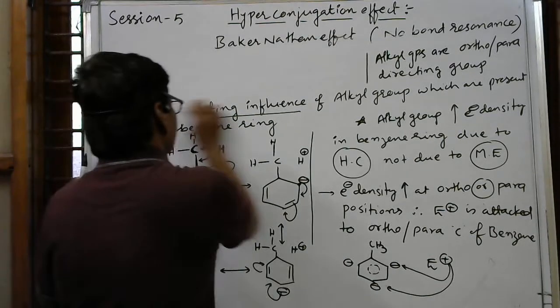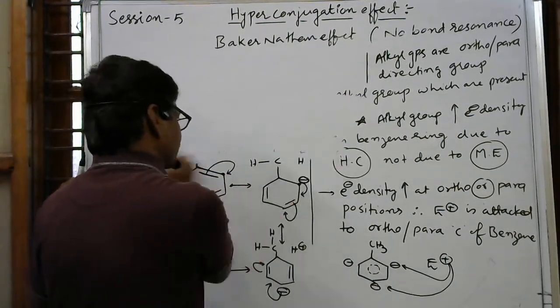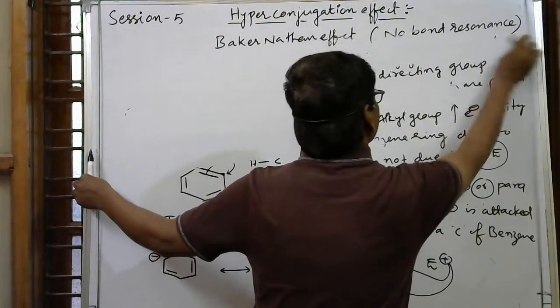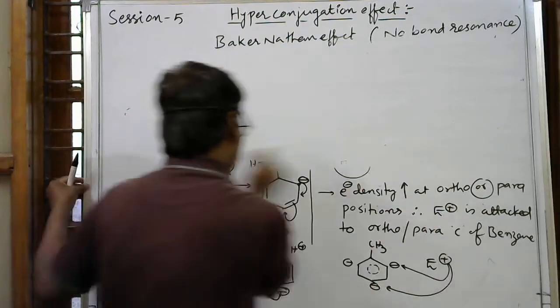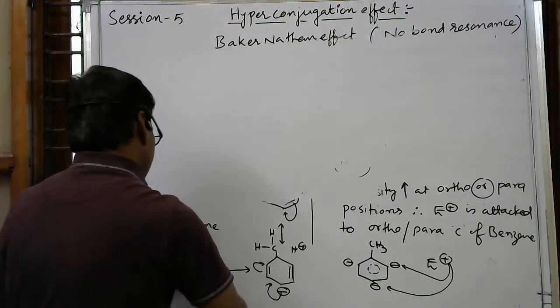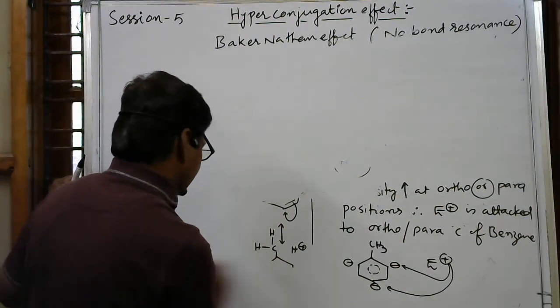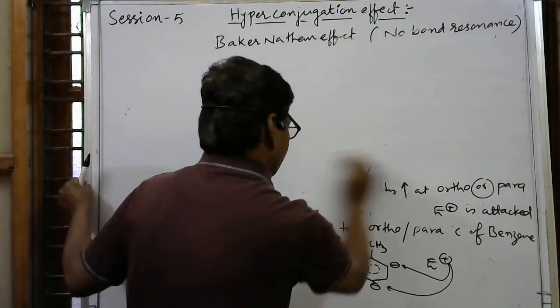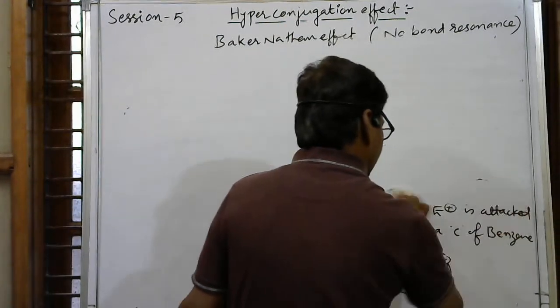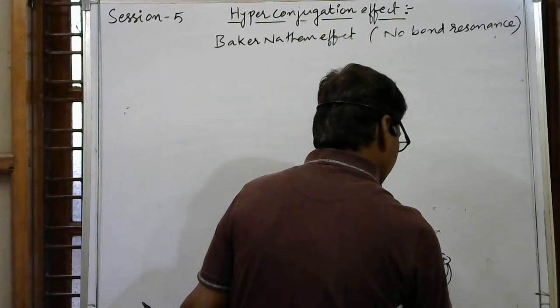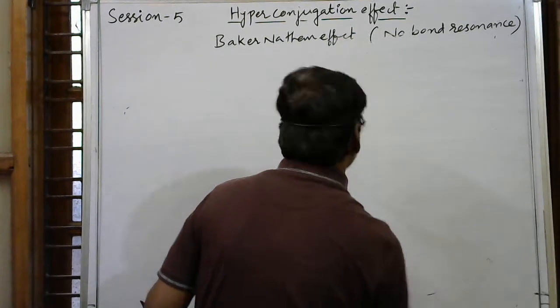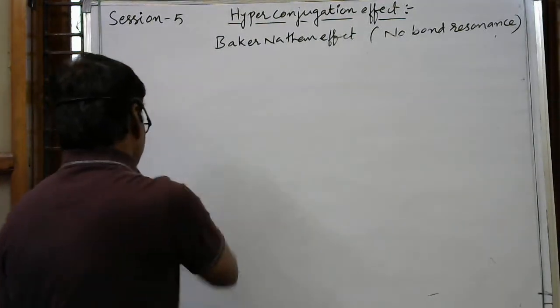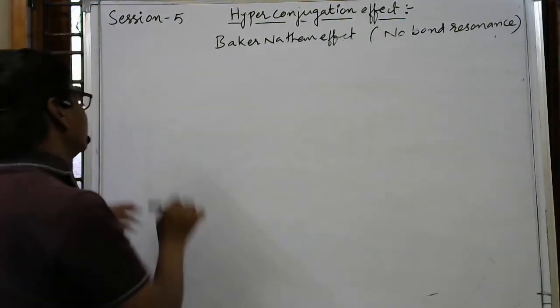That we'll discuss now, again with an example and experimental finding. Here also I'm taking propene as the example. In propene, CH3, CH double bond, CH3 is present, so there is a single bond.